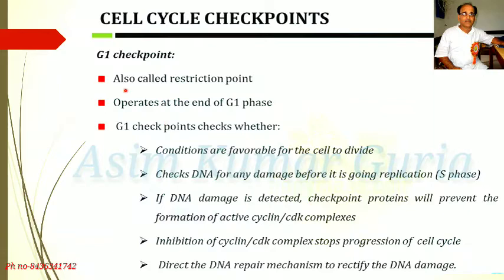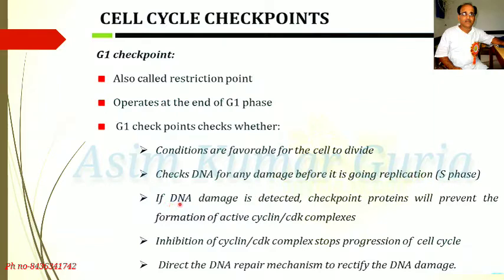Now let us discuss the G1 checkpoint, also called restriction point. It operates at the end of G1 phase. G1 checkpoint checks whether conditions are favorable for the cell to divide, and checks DNA for any damage before it goes to replication, that is S phase, the synthetic phase.